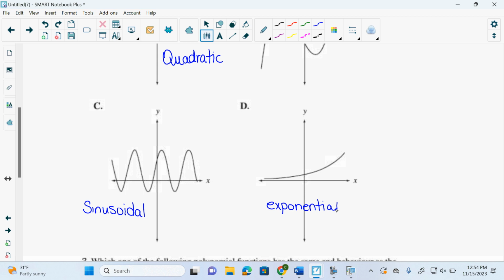And why is it exponential? Because it starts off slow and then it grows hecka fast, which is exponential growth. Exponential growth is really fast growth. Exponential decay is really fast decay. For example, if you go to the hospital and they make you take some radioactive material so that they can do a test on you, you want it to decay quickly. You don't want to walk around like a Teenage Mutant Ninja Turtle with that radioactive material sitting in you for a long period of time, right? So you want it to have a really fast half-life. You want that baby to decay, get a test, and be out of your system. Yeah? All right.